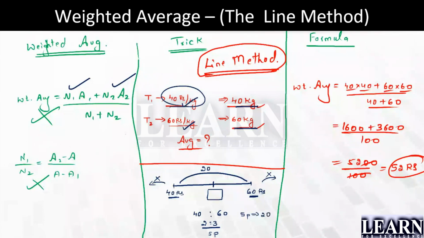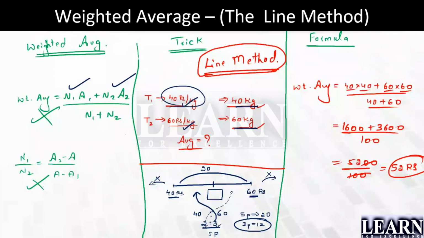Now what I want is you can take out either 2 parts or you can take out 3 parts. Which one do you want to take? I always prefer taking the ratio of the right side. So I'll try taking out this one. What about 3 parts? 5 parts is 20, 1 part will be 4. So of course 3 parts will be 12. So what I'll do is, this is 3 parts. This right side ratio will always have its effect on the left side, and left side ratio will always have its effect on the right side.